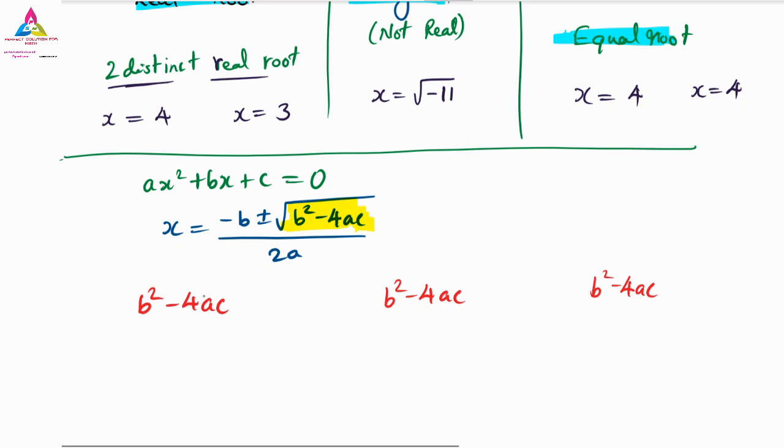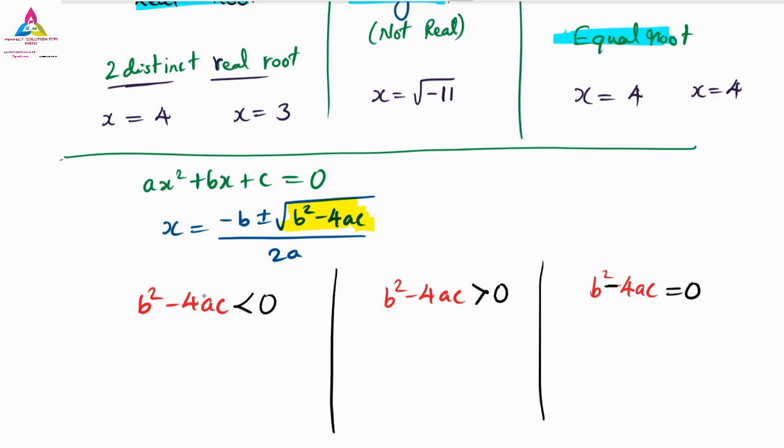One is negative, less than 0. One is positive, greater than 0. And one is equal to 0. These are the three conditions, which we call the three cases or nature of roots.